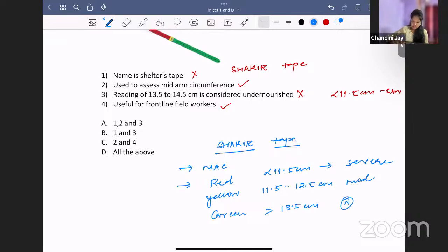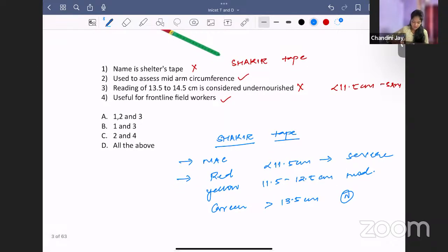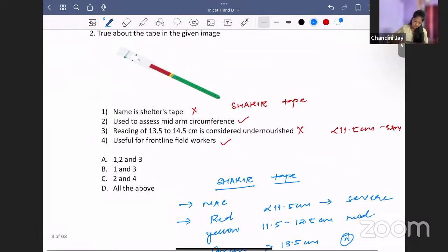Okay, clear? So this is used by the frontline workers, the Anganwadi workers, and those in the primary health centers to assess mid-arm circumference and malnutrition. So the answer here is 2 and 4 are true. So the option that is right is C.